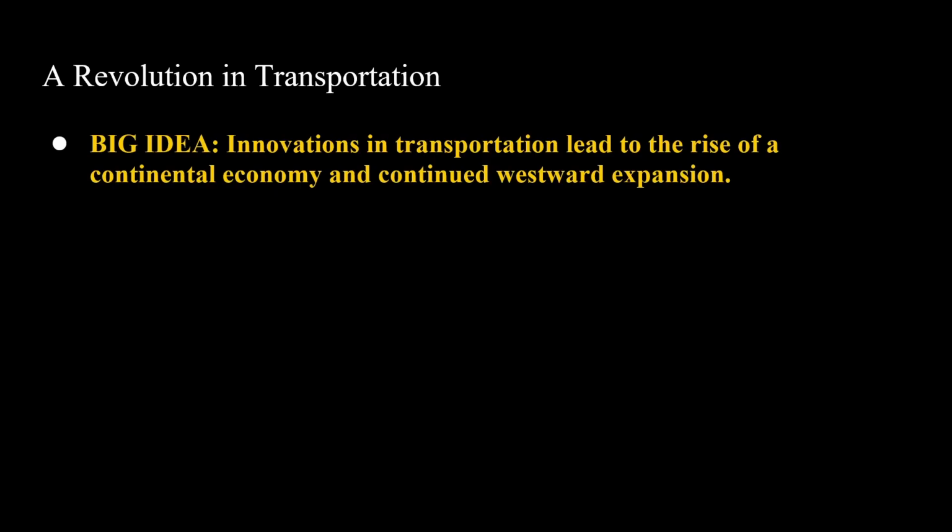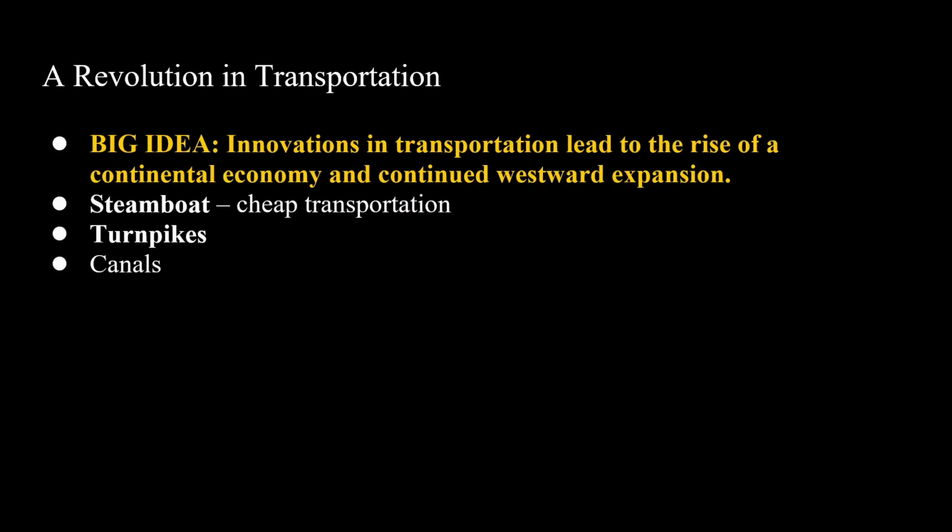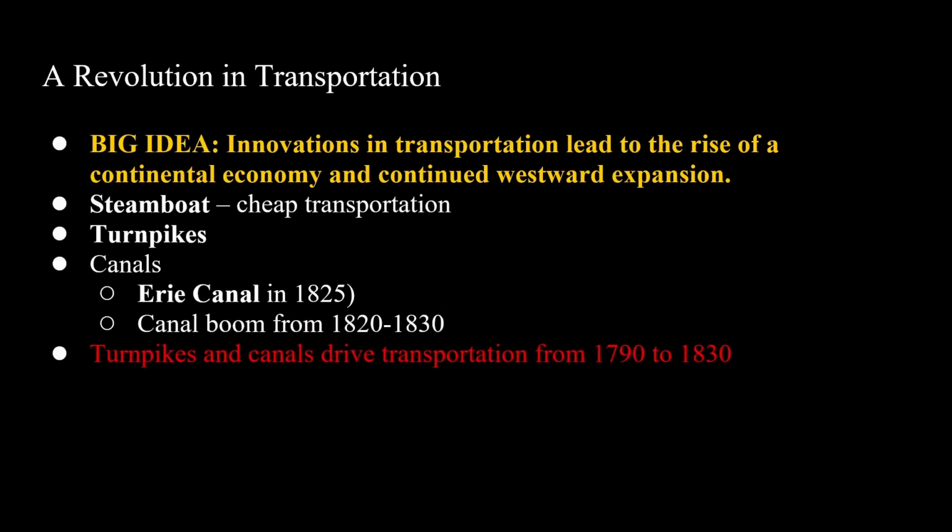Now, transportation. The big idea here is that innovations in transportation are going to lead to the rise of a continental economy and continued westward expansion: the steamboat, turnpikes, and canals. And it's important to note that it's going to be mostly turnpikes and canals that are driving transportation from 1790 to 1830. But from 1830 onwards, it's going to be railroads that are the main form of transportation, and most of these are going to be located in the North.